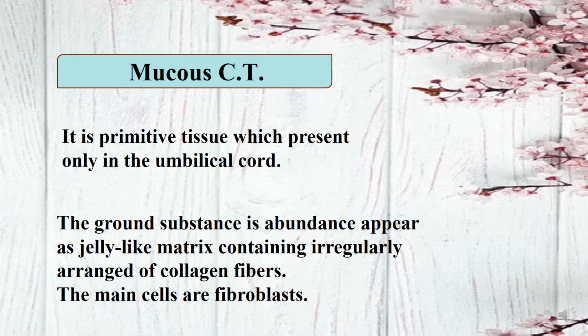The ground substance is abundant and appears as a jelly-like matrix. The fibers found here are collagen fibers, which are arranged irregularly in distribution, and the main type of the cells found in this tissue are fibroblasts.